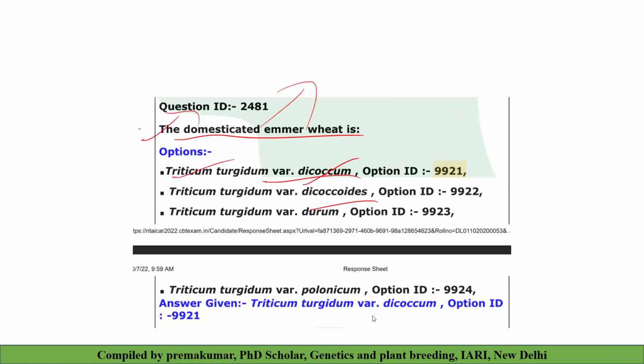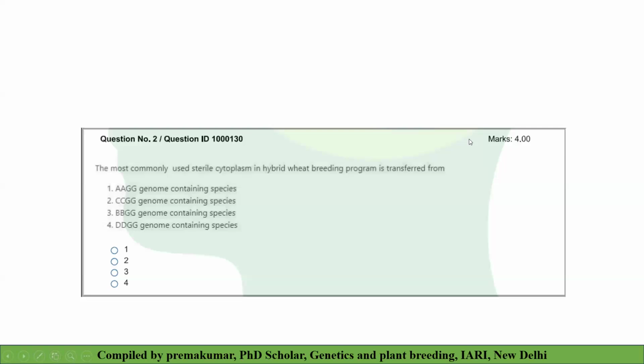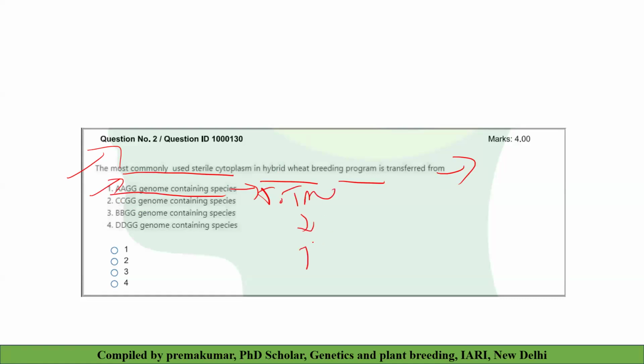Polonicum is a different wheat. Then, the most commonly used sterile cytoplasm of hybrid wheat breeding program is transferred from, as I told, an AAGG genome. It is Triticum timopheevii, and it is a source for Triticum zhukovskyi, a hexaploid wheat.